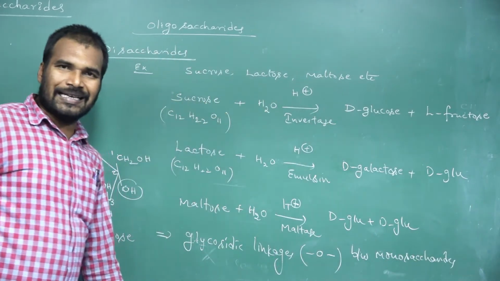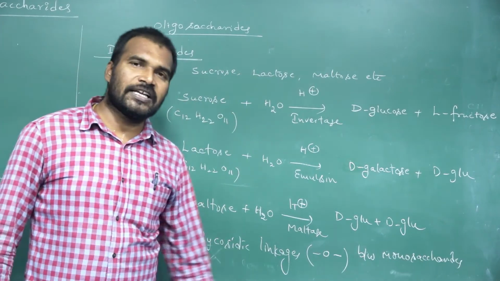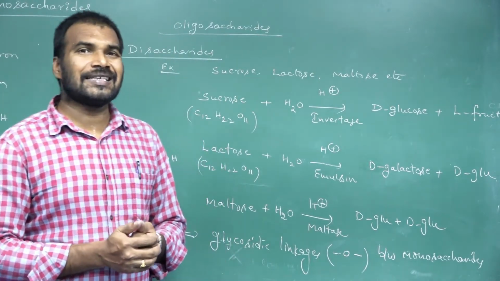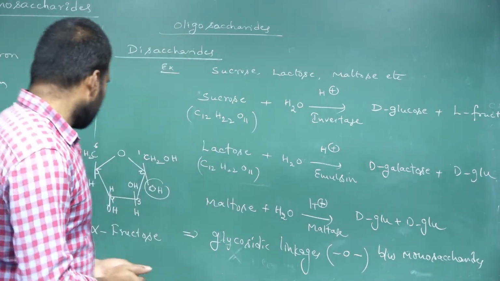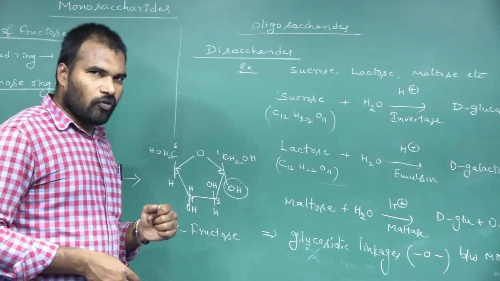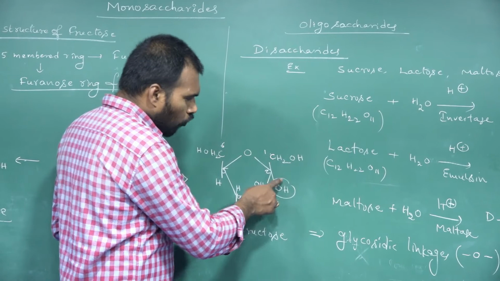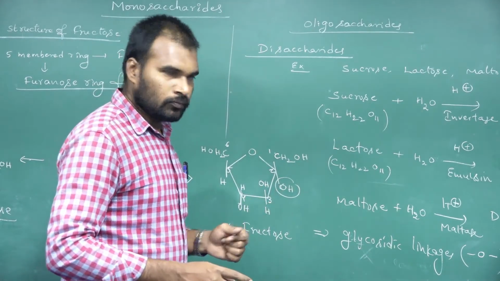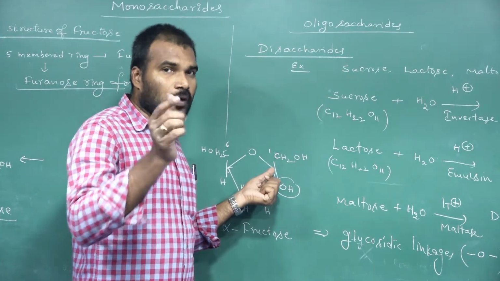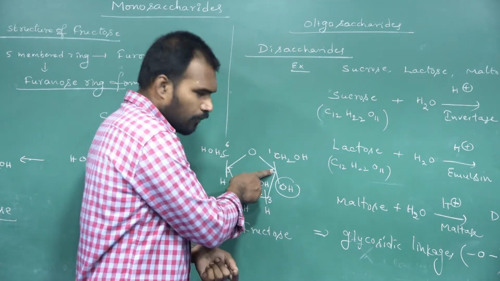Okay, glycosidic linkages. How are these glycosidic linkages forming? If you see the structure, the glycosidic linkages are formed by linking the OH group of the hemiacetal carbon of one monosaccharide. This is the hemiacetal carbon.